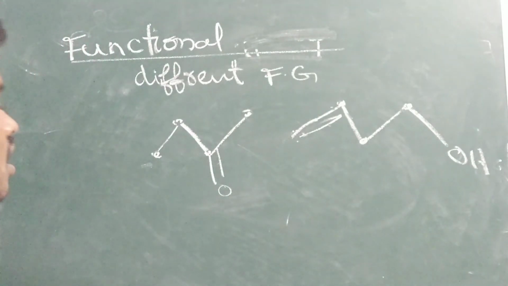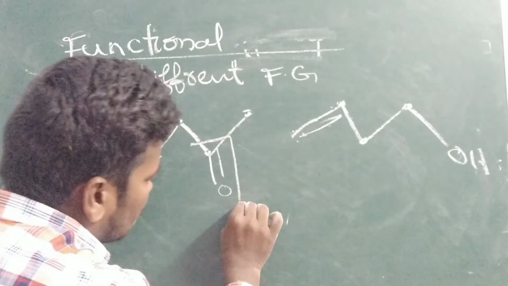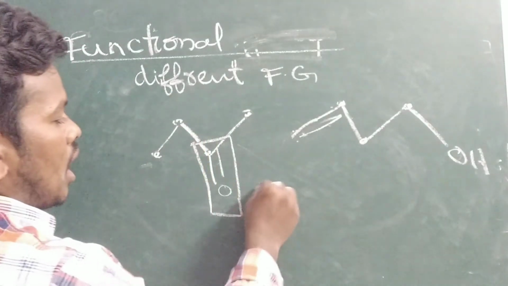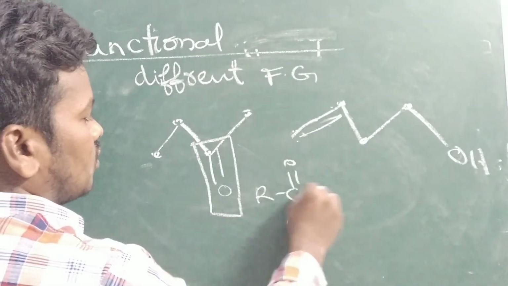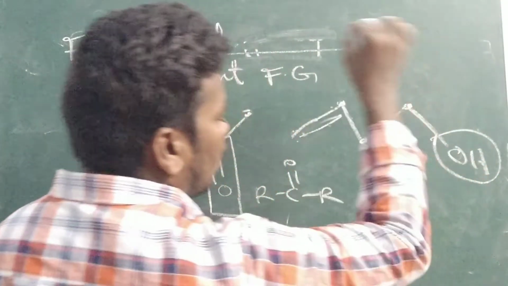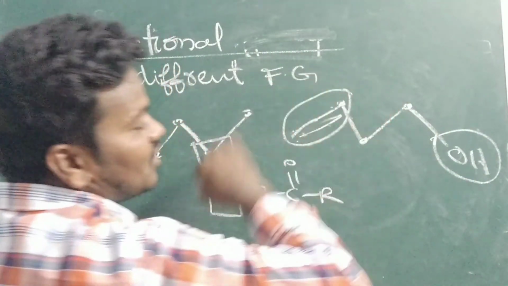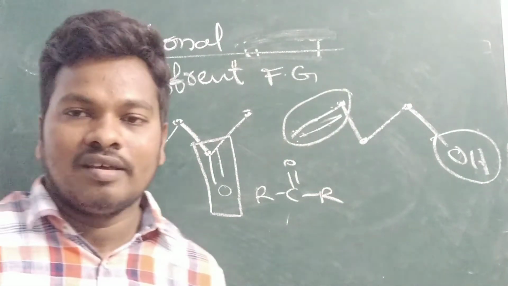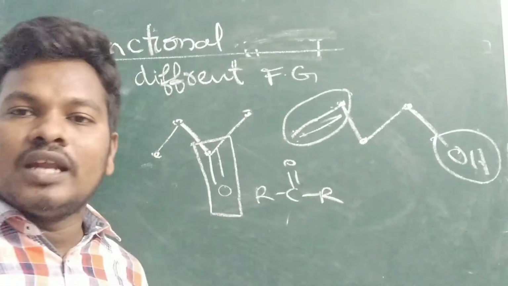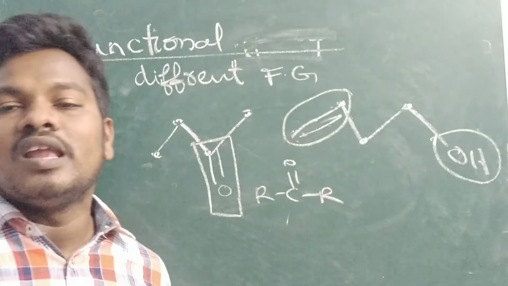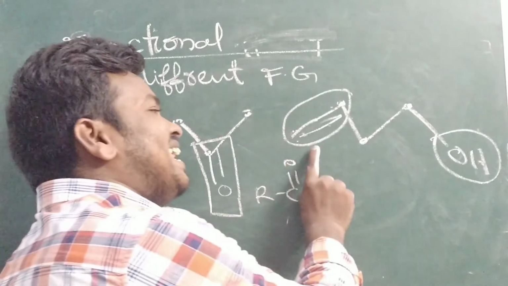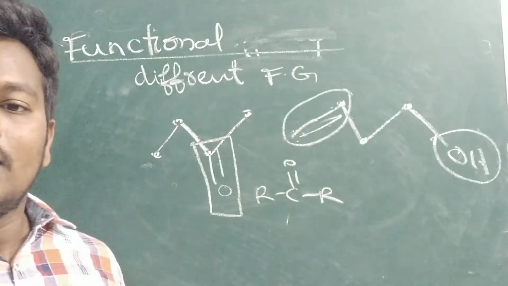Molecular formula is similar. But what is the functional group? This functional group is a ketone, RC double bond O R. Here what is this? Alcohol. Here it is also a functional group, alkene, ene. These two compounds have the same molecular formula. But here ketone is present, here ene is present, here alcohol is present.